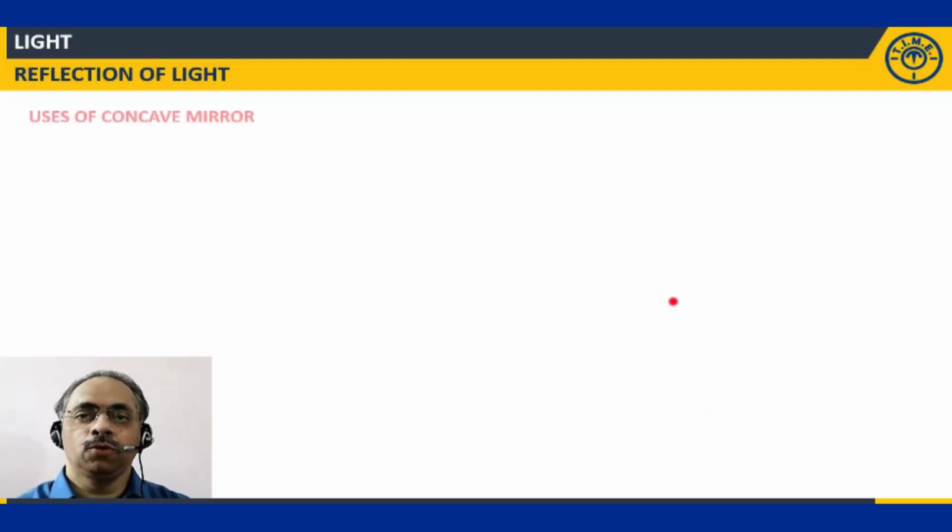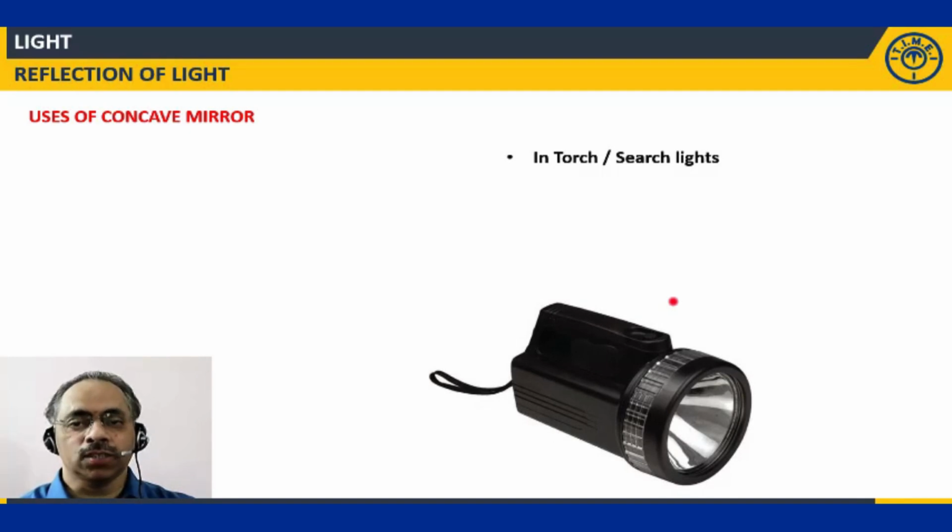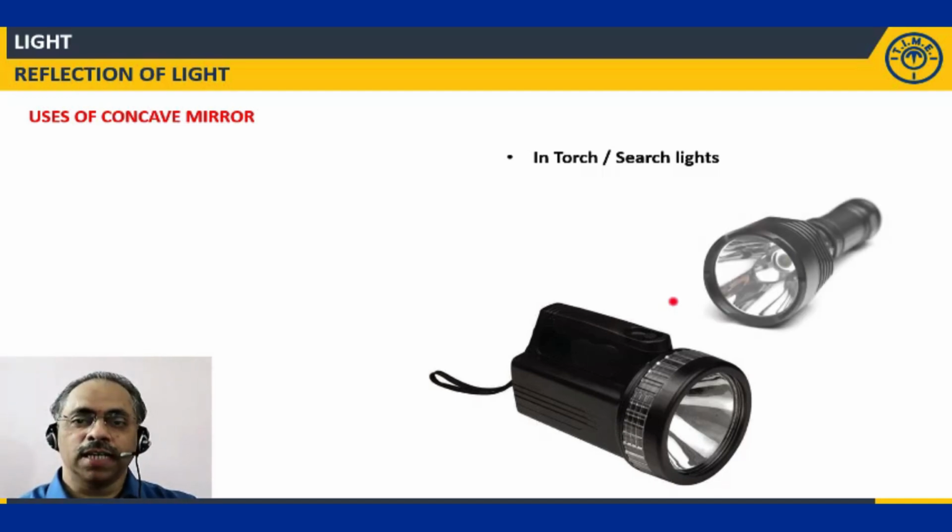Let us see some uses of concave mirror. Where do we use generally this type of spherical mirrors? First, let us focus on the concave mirror. One is used in the torchlights or searchlights. You would have seen what a torchlight is, right? There is a bulb at the principal focus, and behind that position of the bulb we have a concave mirror. So these torchlights and searchlights help in having a parallel beam of light.